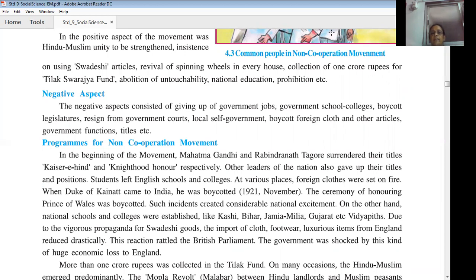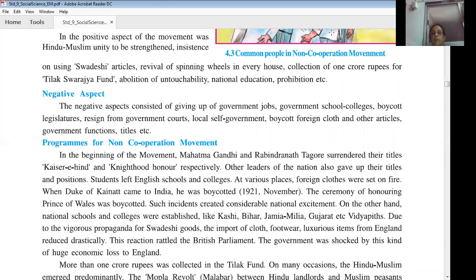We have seen that many students left English medium schools and colleges. So in order to give them national education, education through the national language, institutions were established in India, like Kashi, Bihar, Jamia Millia, Gujarat Vidyapeeth, etc.